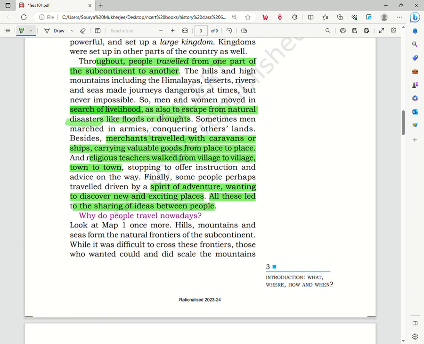And some people, as we saw in the case of the recent COVID-19 pandemic, migrated from places to escape a natural disaster. With pandemics and floods, disasters, people move from place to place. And also for commerce, we still see people going from one city to another to trade, set up their shops, and start a business and so on.